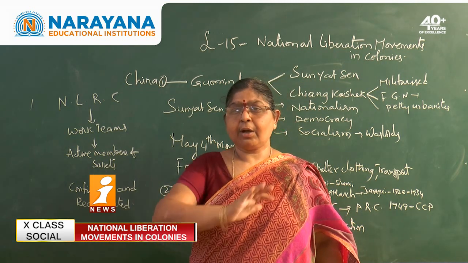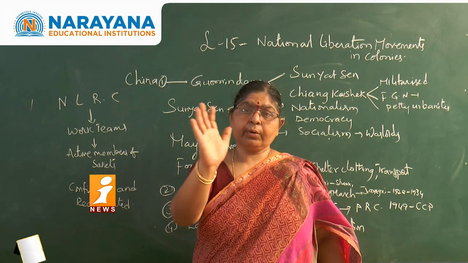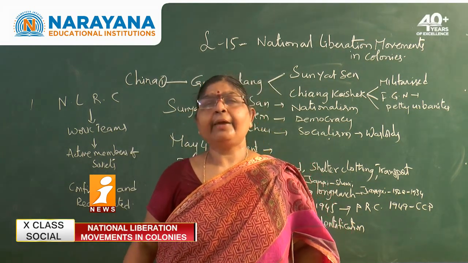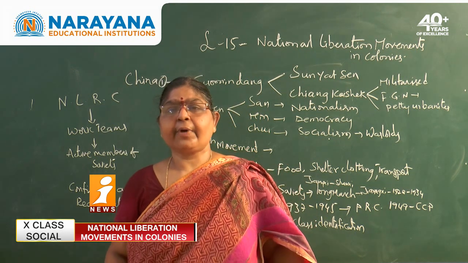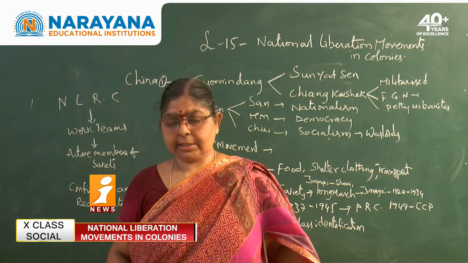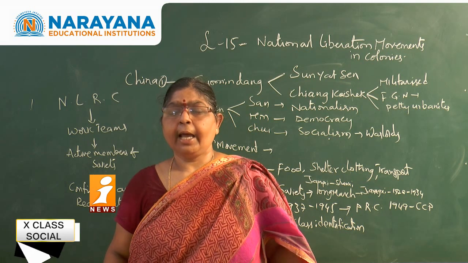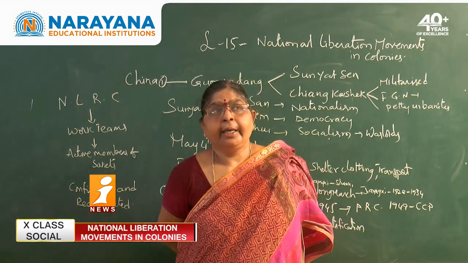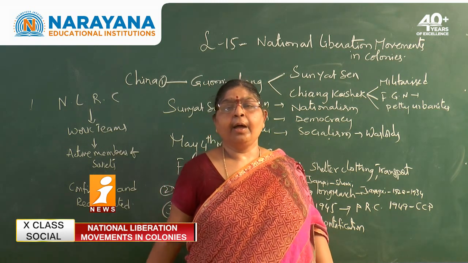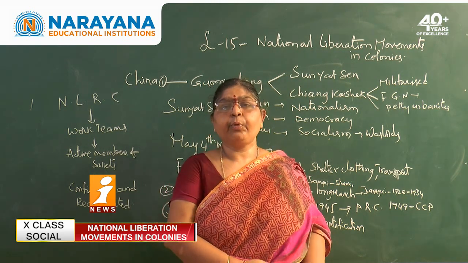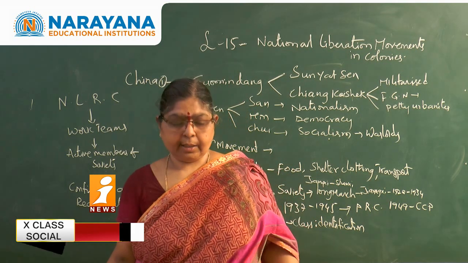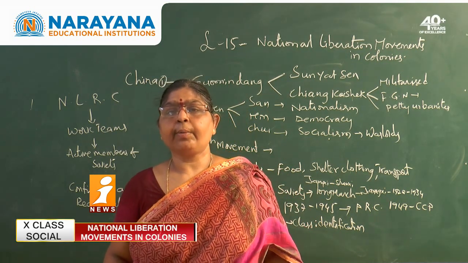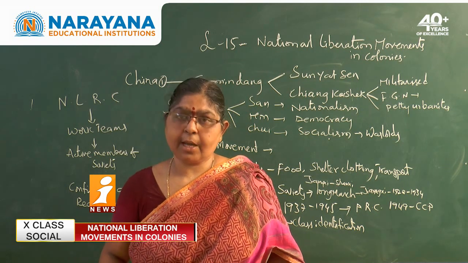At the same time, he did not have a very broad outlook like Sun Yat-sen. Because of his conservative ideas, he never gave importance to the broad ideologies of Sun Yat-sen. Apart from this, Chiang Kai-shek also gave priority to improving the lives of the petty urbanites, the Xiao Shimin, as we call them.